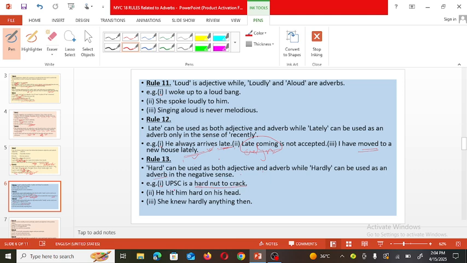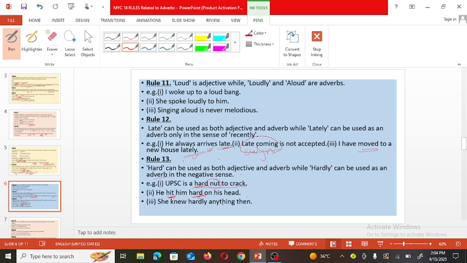Here hard is about the nut, so an adjective is used. Next one, he hit him hard on his head. So how did he hit? Hard. Hit is the verb, and how? Hard. So here it is an adverb.